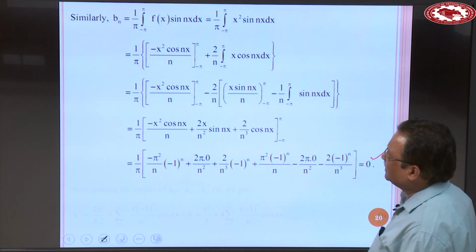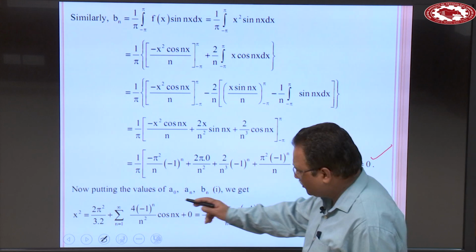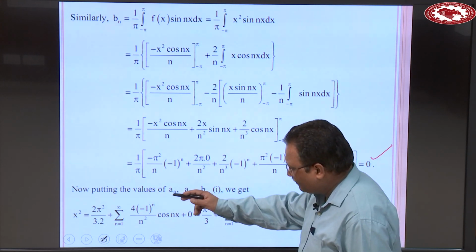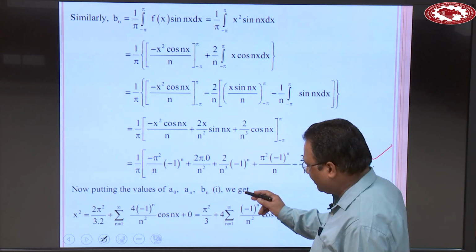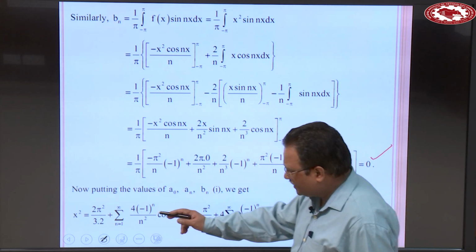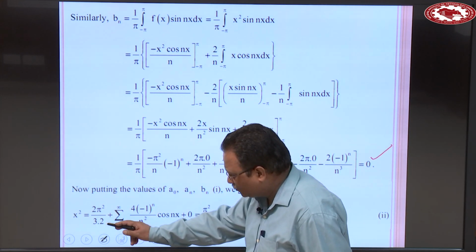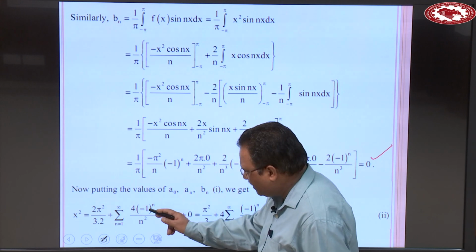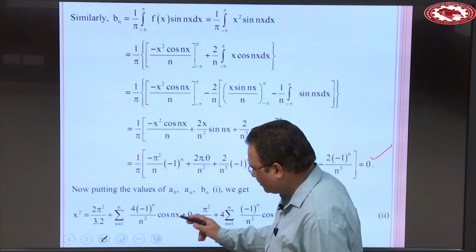Now, substitute all these values here. When you substitute the values of a naught, a n, b n in 1, we obtain x square is equal to 2 pi square over 3 into 2 plus summation 4 minus 1 power n divided by n square cos nx plus 0.